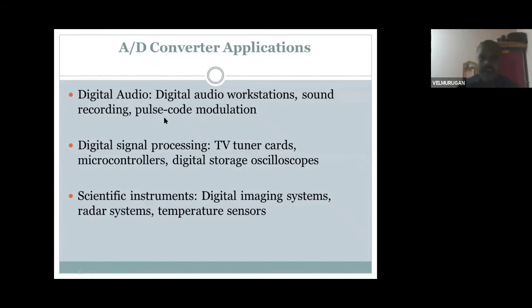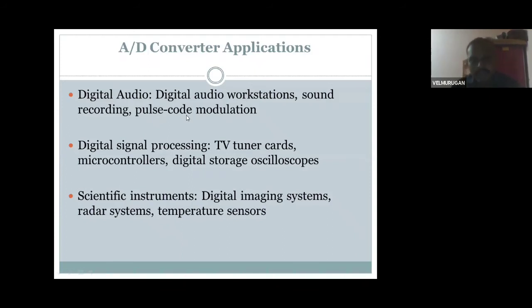Then pulse code modulation, which is PCM. The message signal and carrier signal are mixed to produce the output in the form of pulses. That is called pulse code modulation.